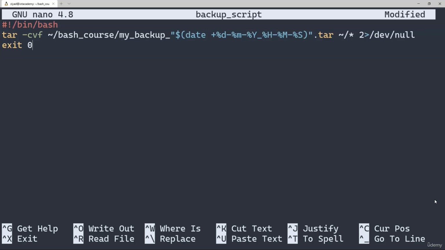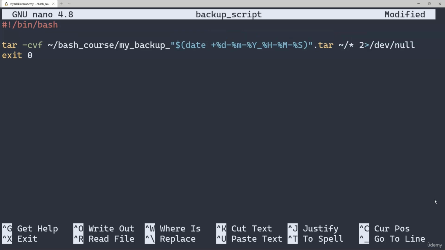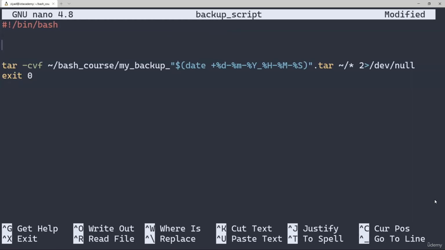Now, because our boss wants to share this script with our colleagues, they've asked us to add the 5 professional components to our script, which are the author, the date created, the date last modified, the description, and the usage. These are all pretty easy to add, so let's add them in now. As shown in the previous lectures, these should go between the shebang line and the commands. So let's just move back up in the script a little bit, and remember to create a blank line after the shebang line to keep everything nice and tidy.